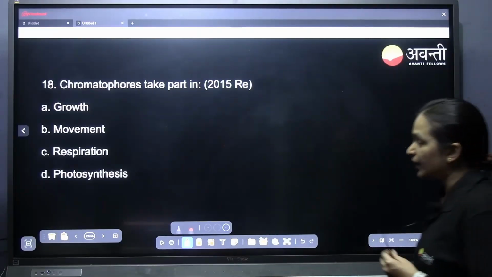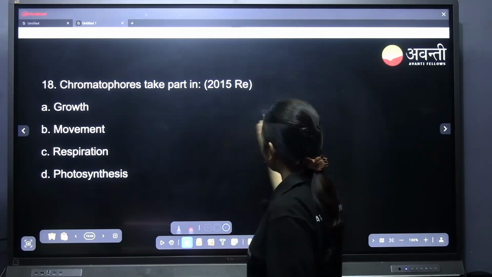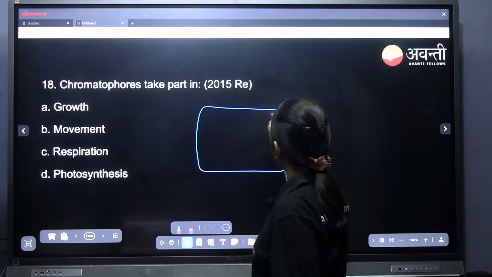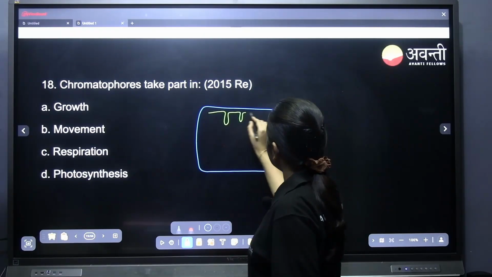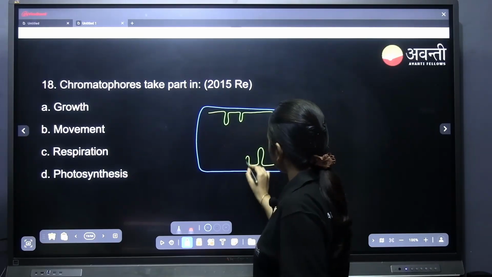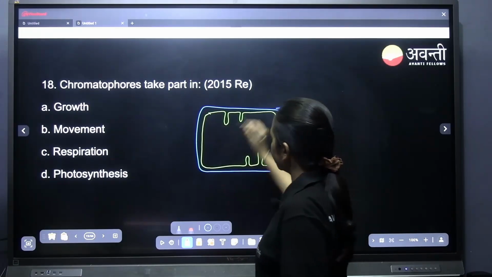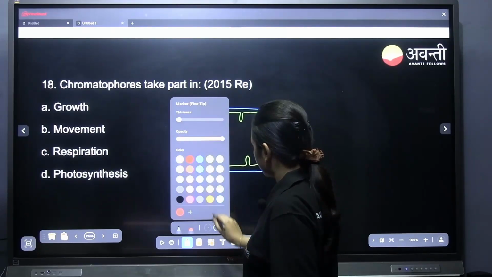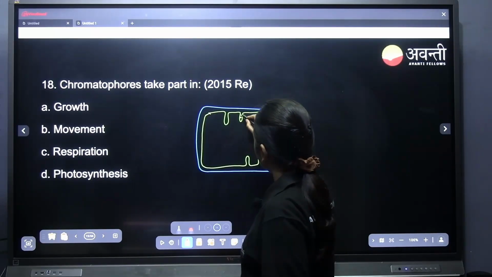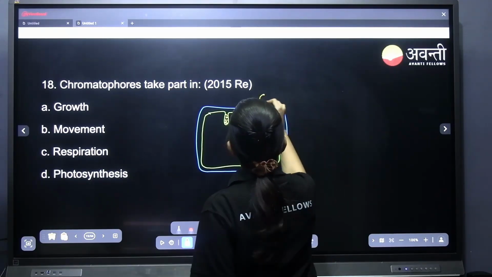Chromatophores take part in what? What are chromatophores? If this is a bacterial cell, the mesosomes are there, right? Especially in photosynthetic bacteria, if they have pigment present, these are called chromatophores.